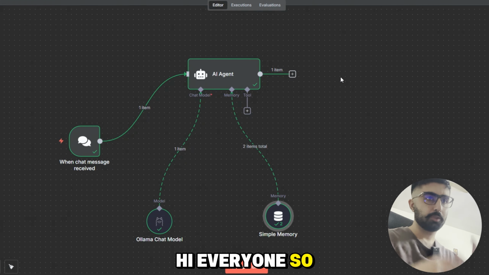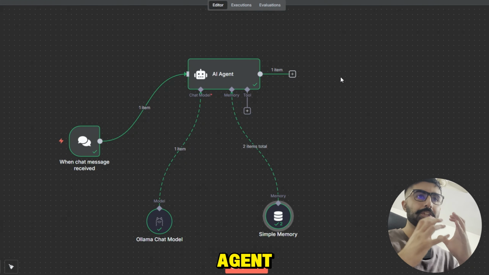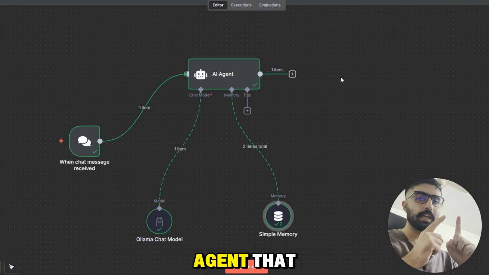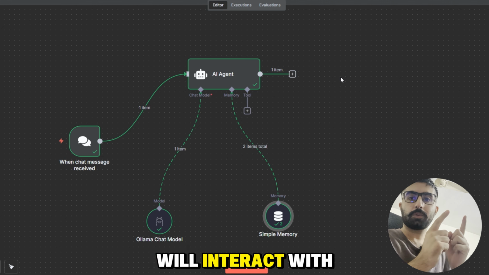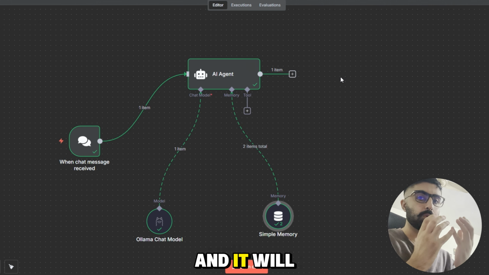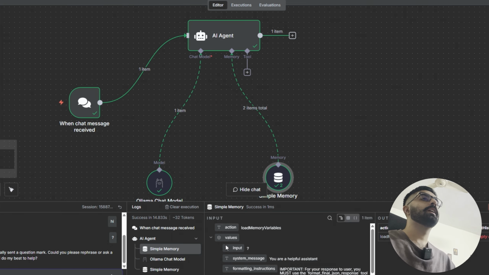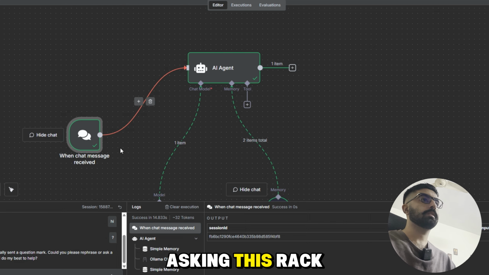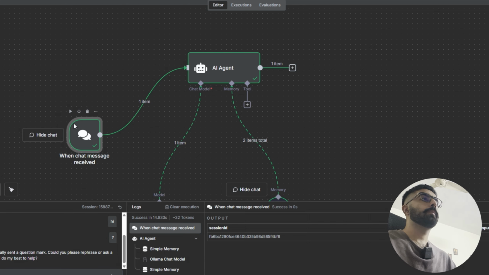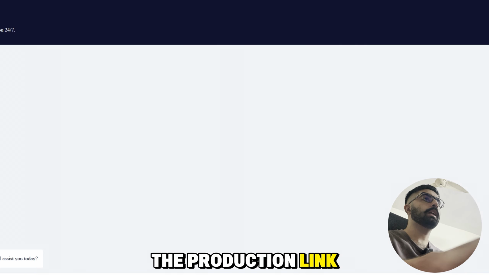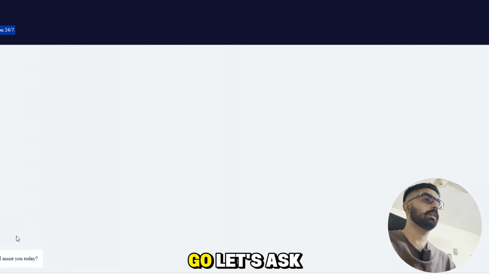Hi everyone. So do you want a custom AI agent that can do anything for you? So we have built an AI agent that will interact with our local Ollama large language model, and it will be completely a RAG-based model. So in this, we will start asking this RAG-based model about anything. So let's go to the production link, and here we go.